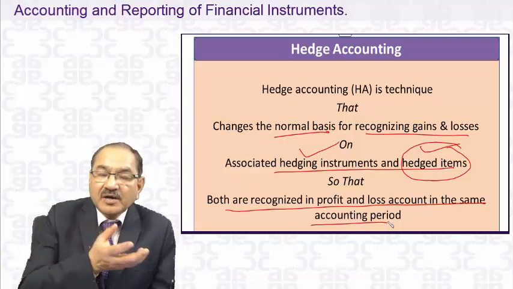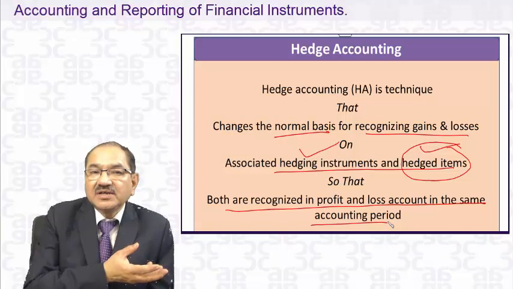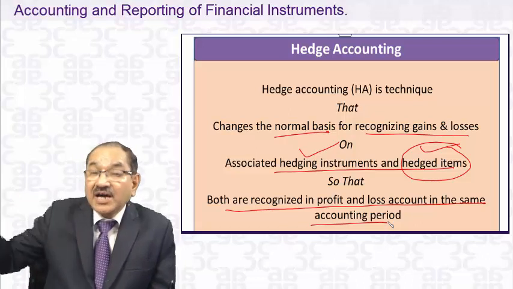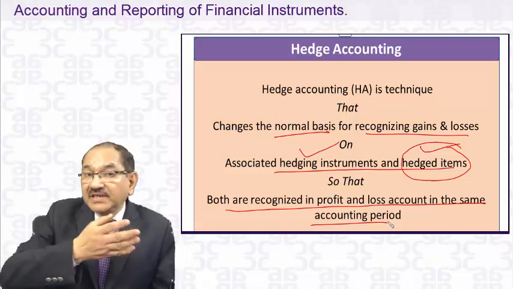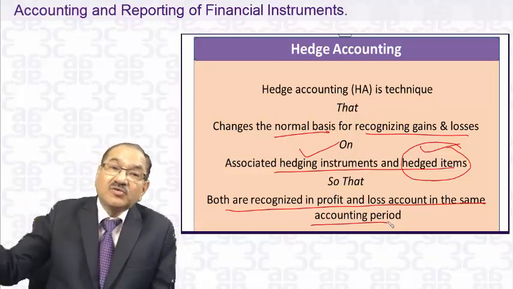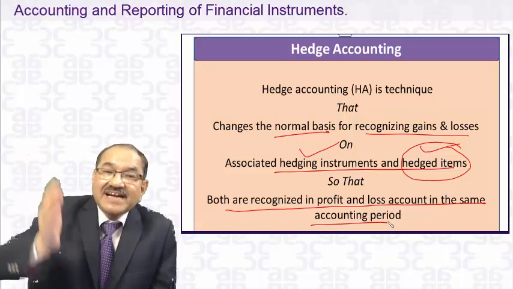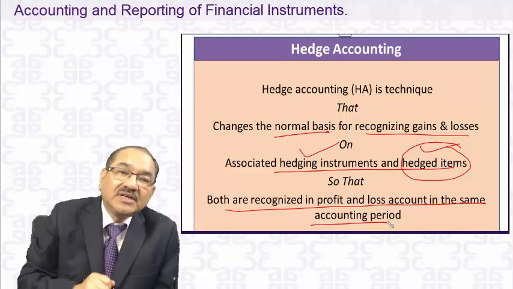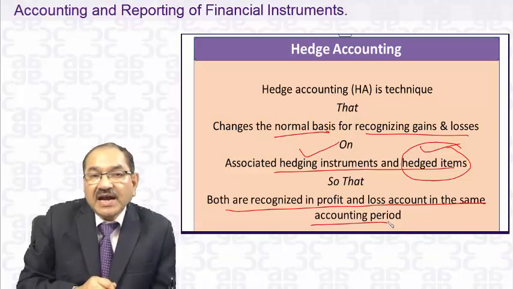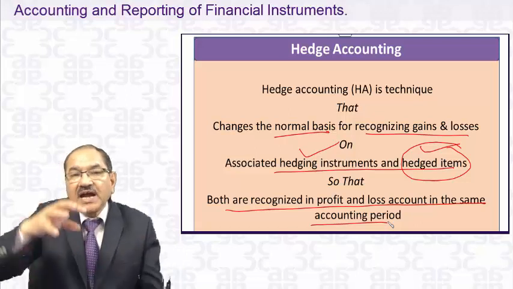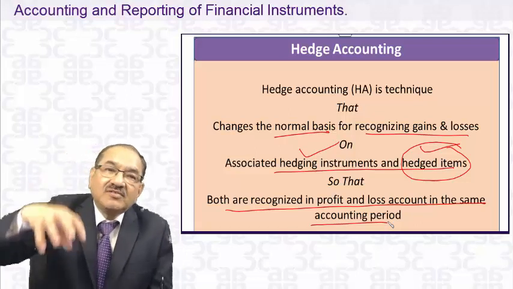The profit or loss of the hedging instrument may go to another accounting year, if the normal basis of accounting is followed. The purpose was that if there is a loss on the hedged item, there will be a profit on the hedging instrument, and they have to come in the same accounting period so that they match and the fluctuation in the profit and loss account is reduced.